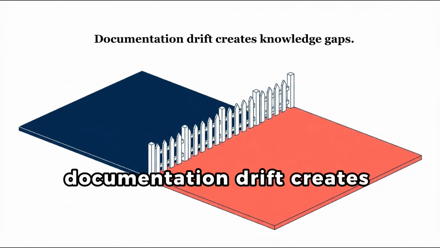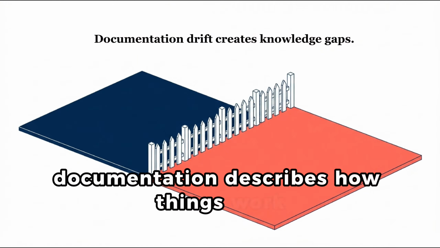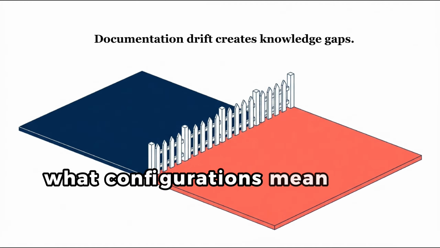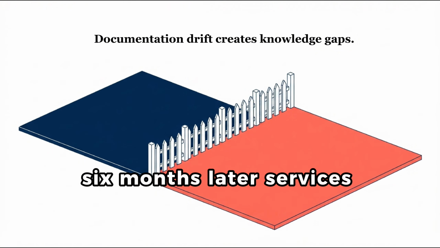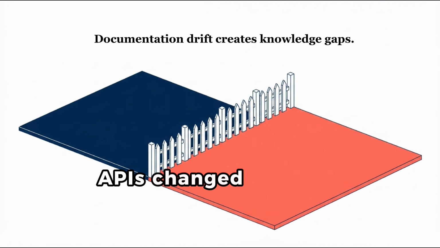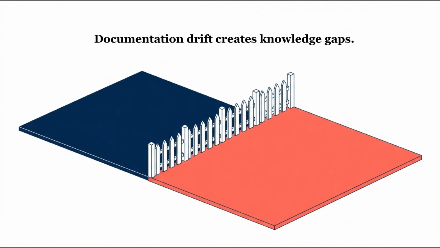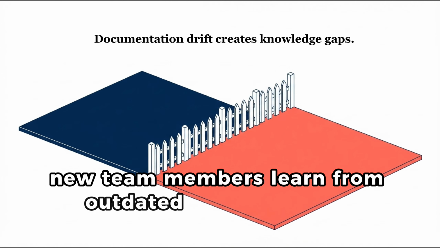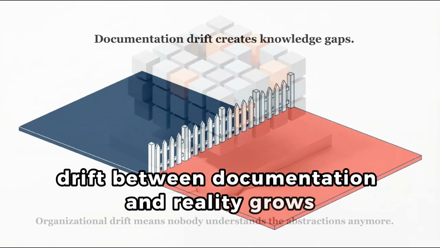Documentation drift creates knowledge gaps. Abstractions are documented when implemented. Documentation describes how things work, what configurations mean, what dependencies exist. 6 months later, services updated, APIs changed, internal architectures evolved. Documentation wasn't updated. Now the documented abstraction doesn't match the actual abstraction. New team members learn from outdated documentation. Drift between documentation and reality grows.